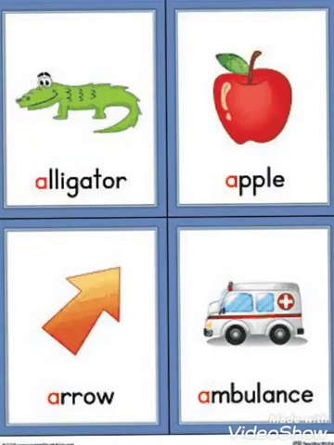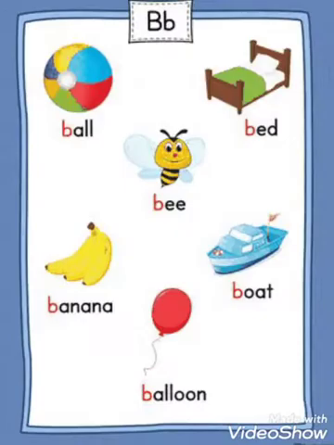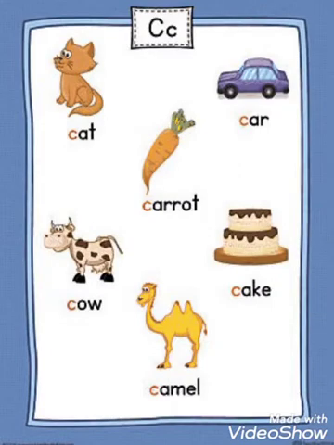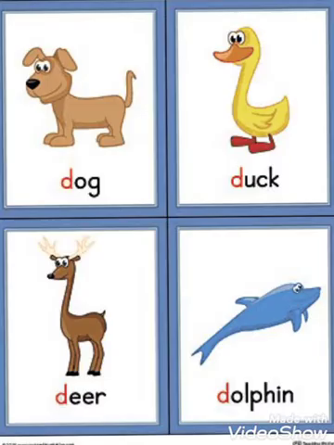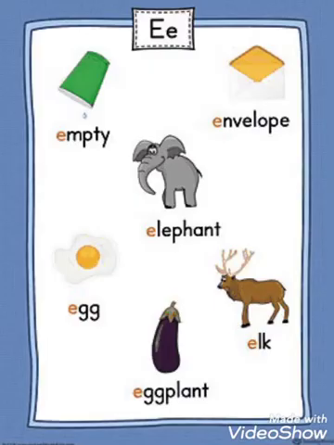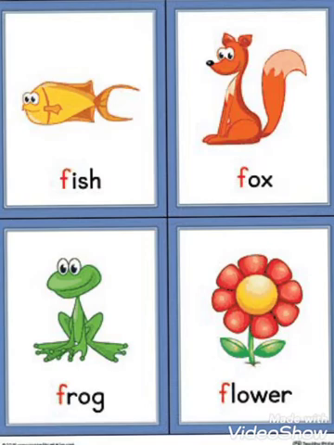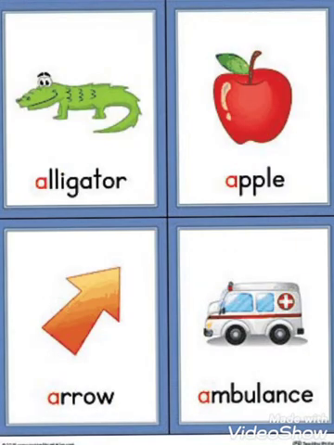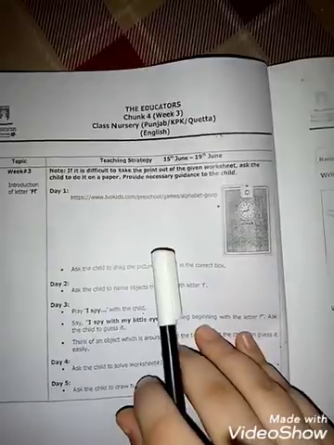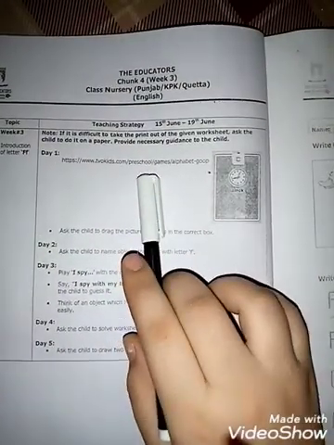A for apple, apple. B is for ball, ball. C is for cat, cat. D is for dog, dog. E is for elephant, elephant. F for fish, fish.